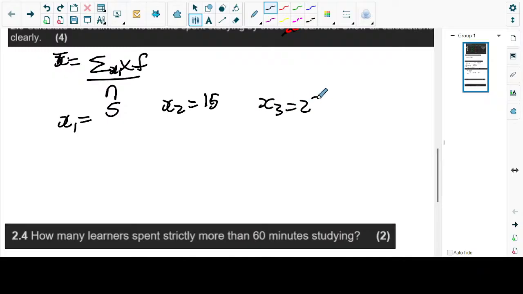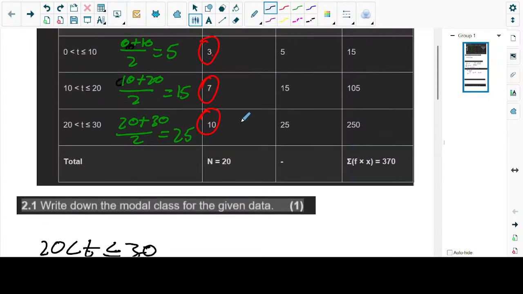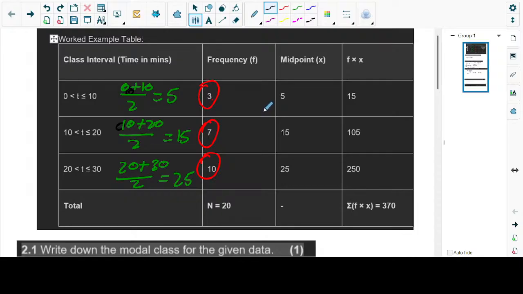From here onwards, this one is the x part, and they are being specific on the table. They will tell you it has to be x. It's not something you should worry about. Then the next table says frequency multiplied by x. There has to be a table like that.